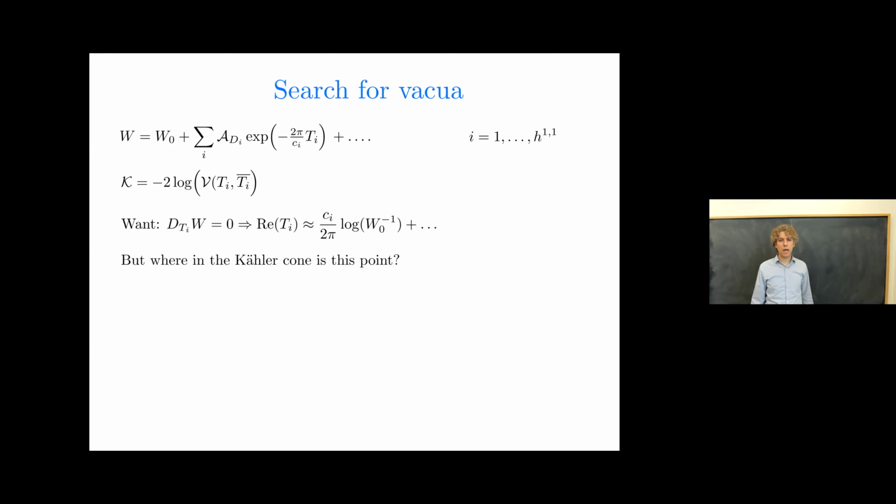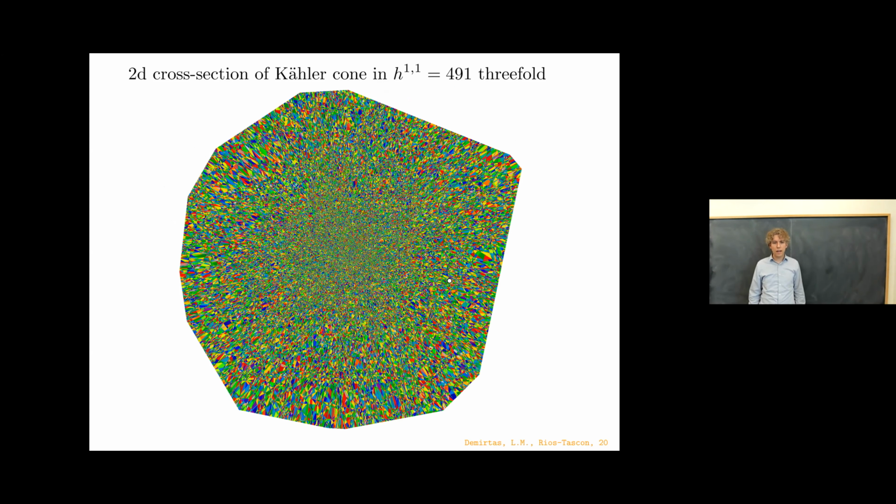So here's a picture, a two-dimensional slice, of course, of the Kähler cone of, for illustration purposes, a threefold with H11 equals 491. And let's imagine that we start in the white circle off toward the left, and the SUSY vacuum is on the right. Somehow we need to make our way through all of the intervening phases, each chamber of which corresponds to a different triangulation, and make our way over to the supersymmetric vacuum, where all of the Kähler parameters Ti are inside the Kähler cone.